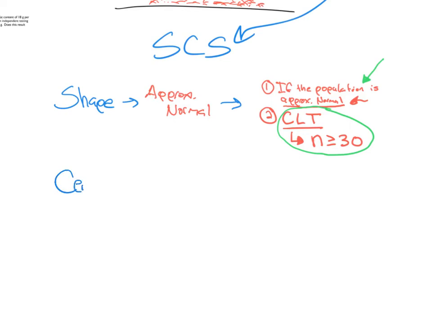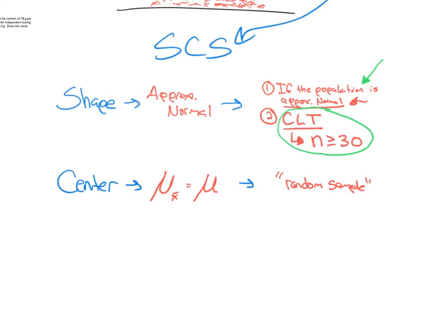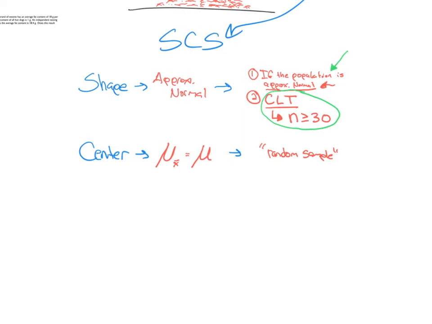All right, so that's going to give us the shape. But what's the center going to be? Well, the average of all those little averages should equal the average of the population. Well, that's going to be true if it is unbiased. So how do we check for something to be unbiased? Make sure it was a random sample, because random samples help us to do our best job to keep it unbiased. And let's talk about standard deviation.